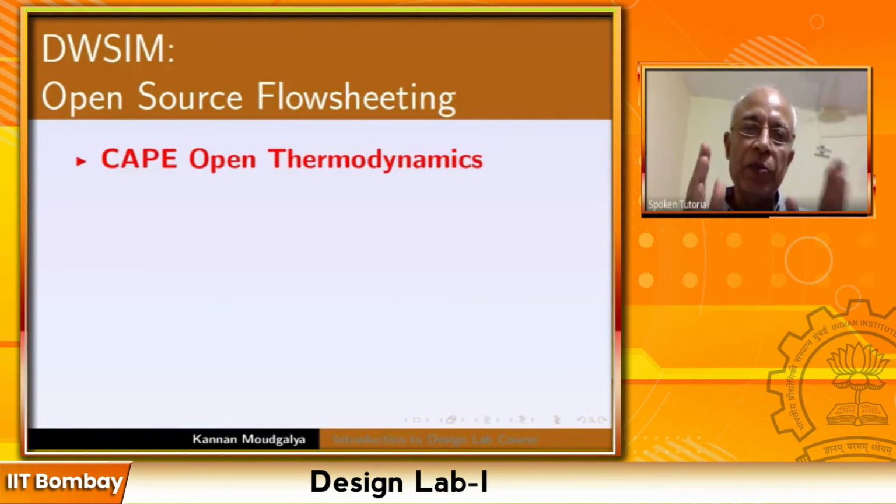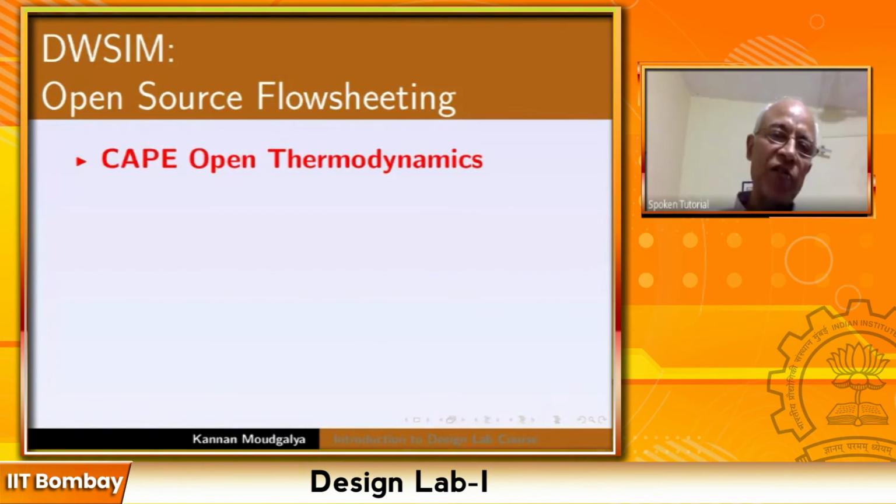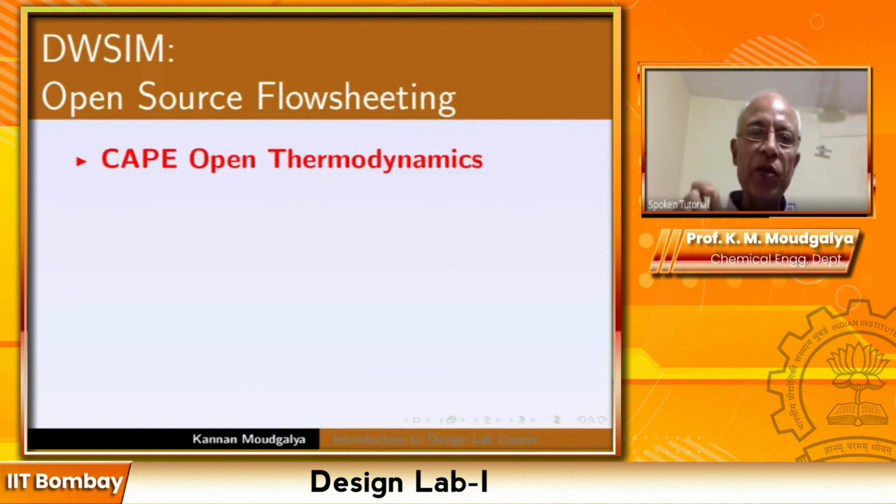Unless you have proper thermodynamics, unless you can predict the equilibrium constant, unless you can predict the composition of, let's say, a liquid phase in equilibrium with a gas phase, and vice versa, you will not be able to solve any chemical engineering problem to a reasonable level of accuracy and hence usefulness.